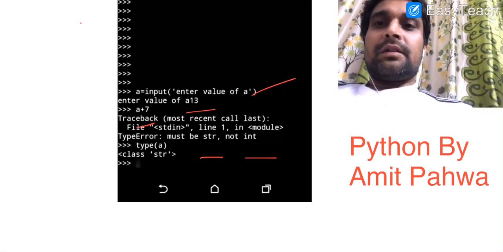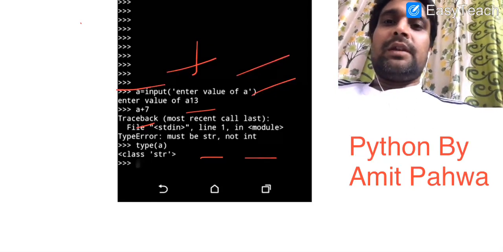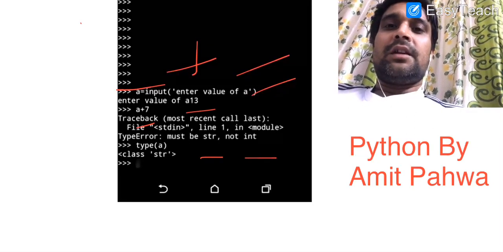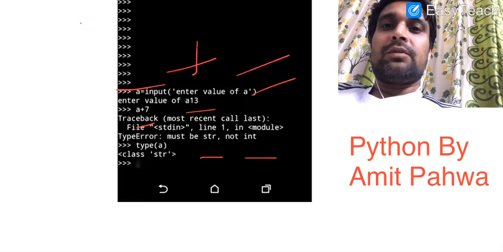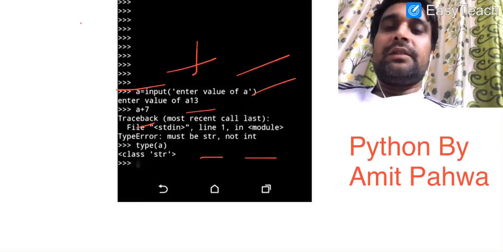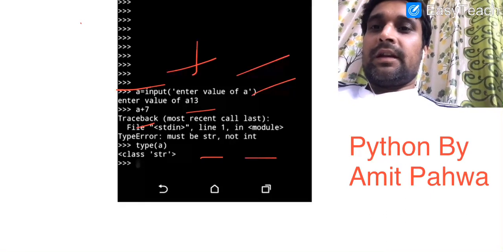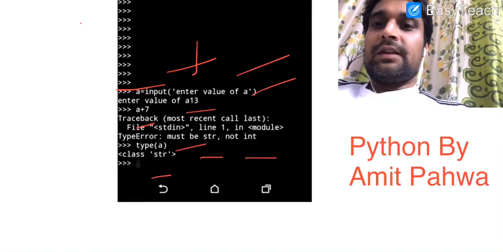It means if we want to perform addition, both values must be of the same type, either numeric or string. If you have two strings and you use the plus operation, this concept is known as string concatenation. And here we check the type of a, that is string.